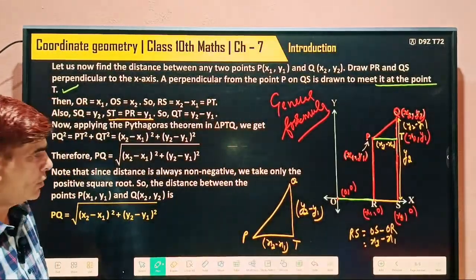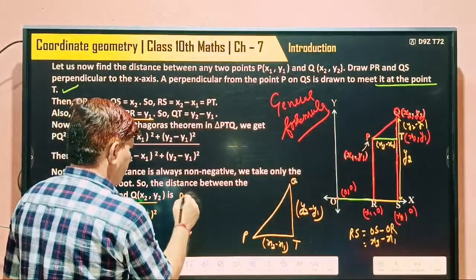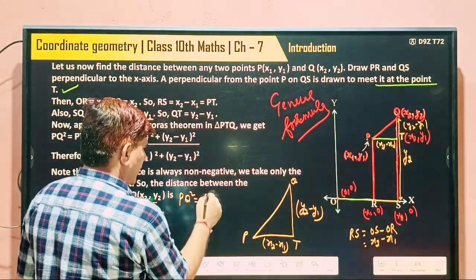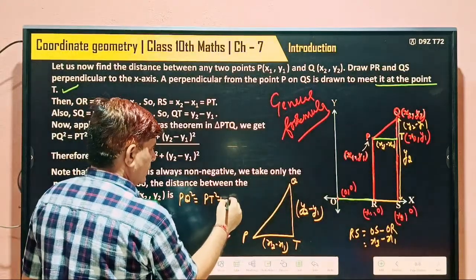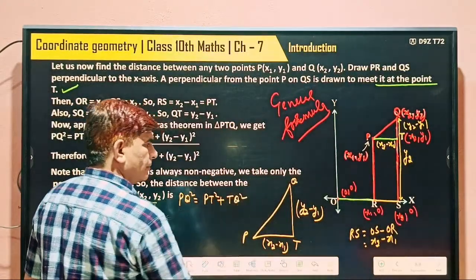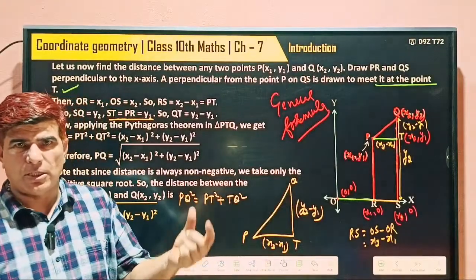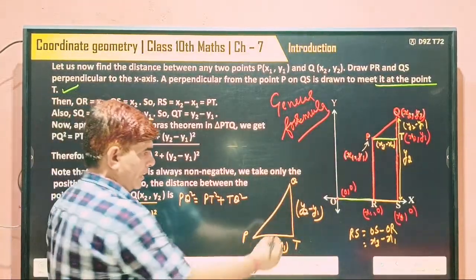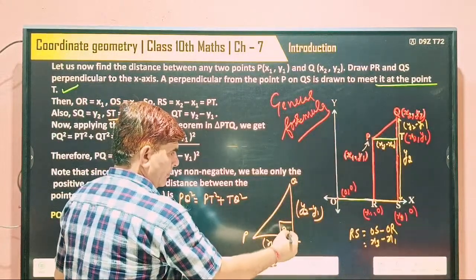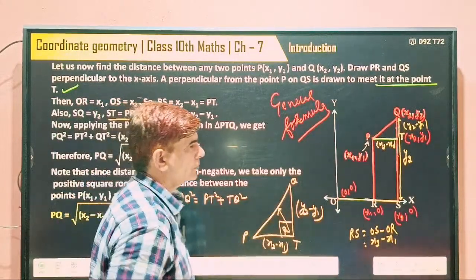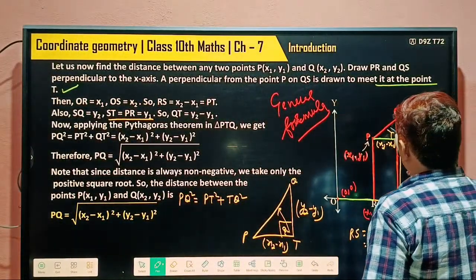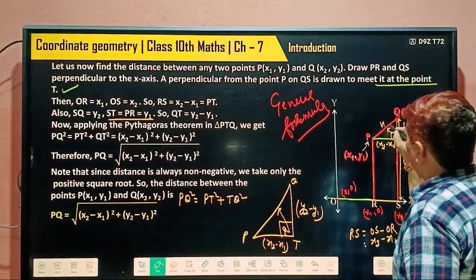Apply the Pythagoras theorem. Perpendicular square plus base square is equal to hypotenuse square. This angle is the right angle, so opposite to this, this is the hypotenuse.